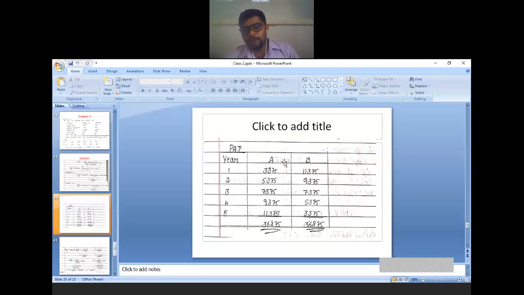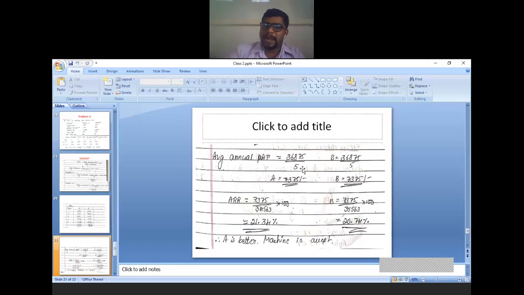Year 1 2 3 4 5. This is the PAT information, that is profit after tax. Add everything divided by number of year. So this is for machine A, this is for machine B. So average annual PAT, total PAT divided by number of year. You got the average PAT answer. In both the case, machine A as well as machine B, average PAT will be same.